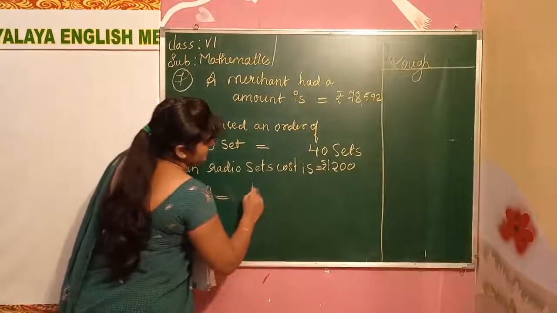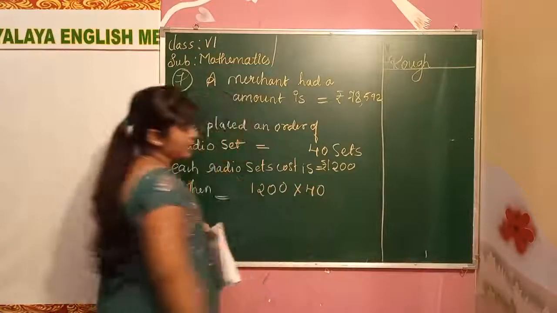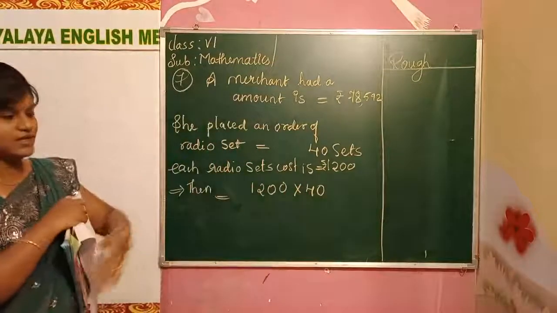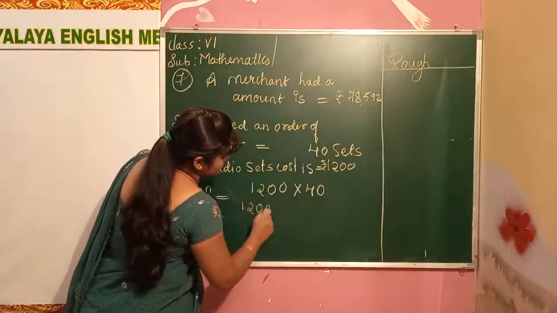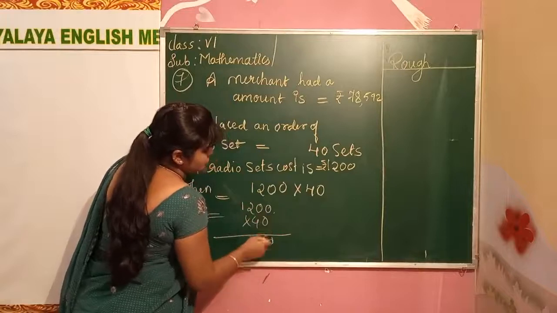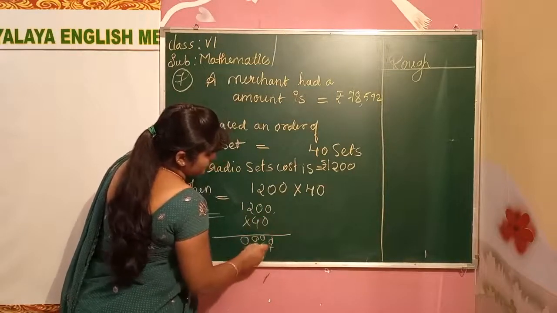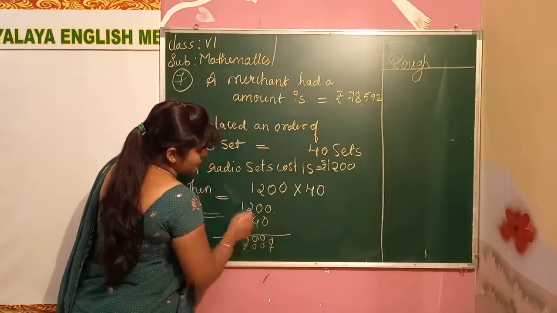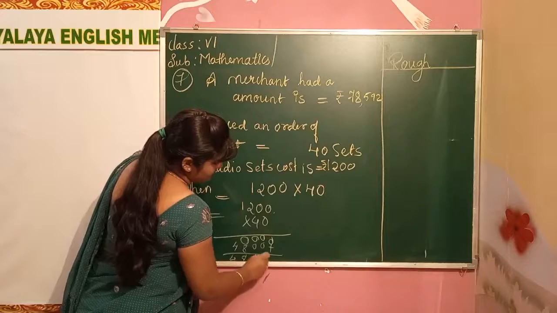We have to multiply. Now start multiplying, children. 1,200 into 40. 0 0 is 0. 0 0 is 0. 4 2s are 8. 4 1s are 4. 48,000 we got.